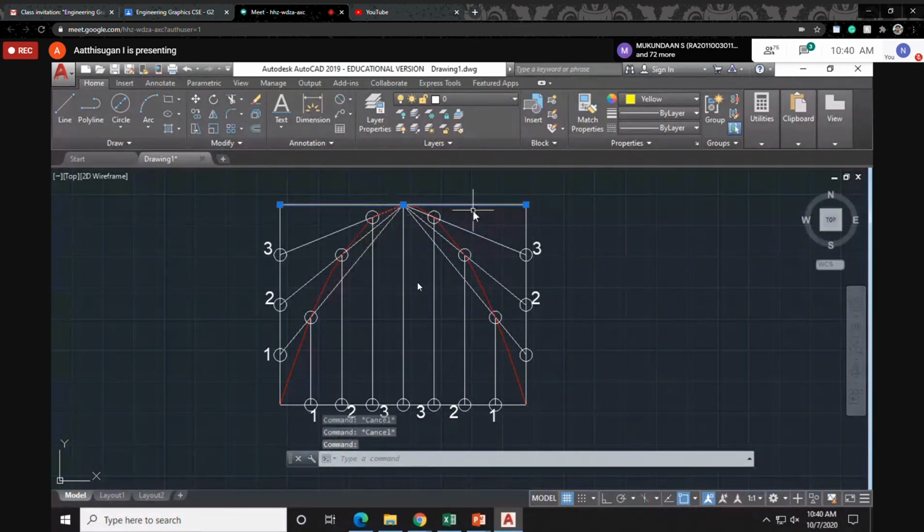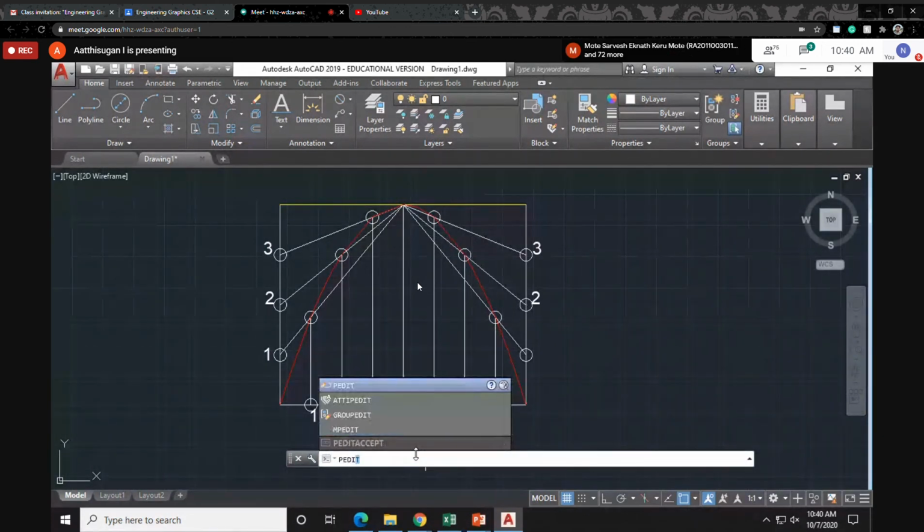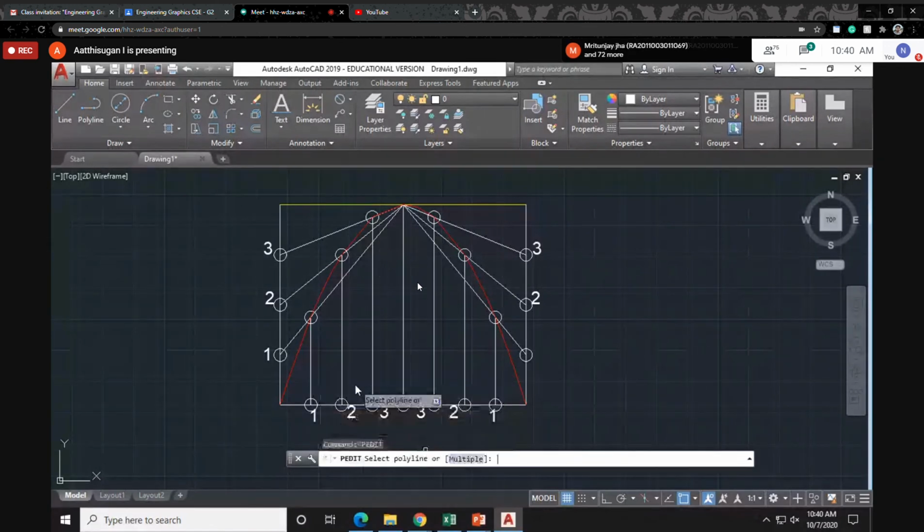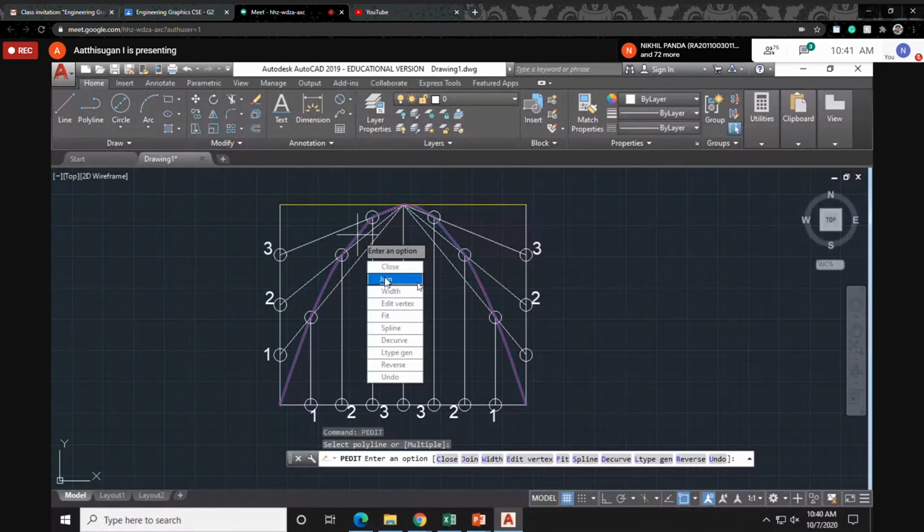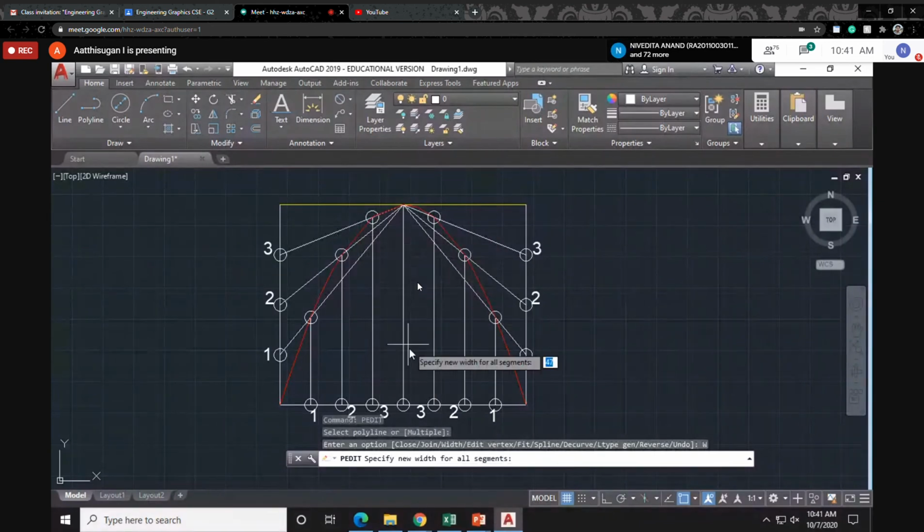So giving that width. I want to increase this width. The line is coming like this. So type P edit. Select the line, I want to draw only that parabola. Select this line using the width option. Next, how much do you want to give?